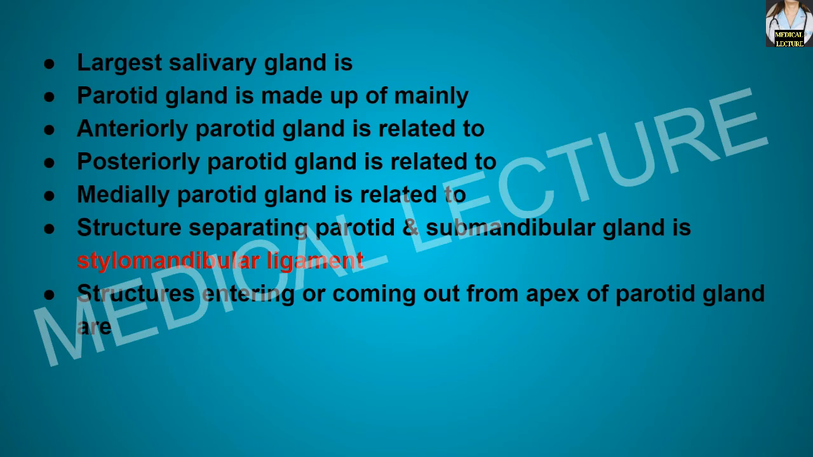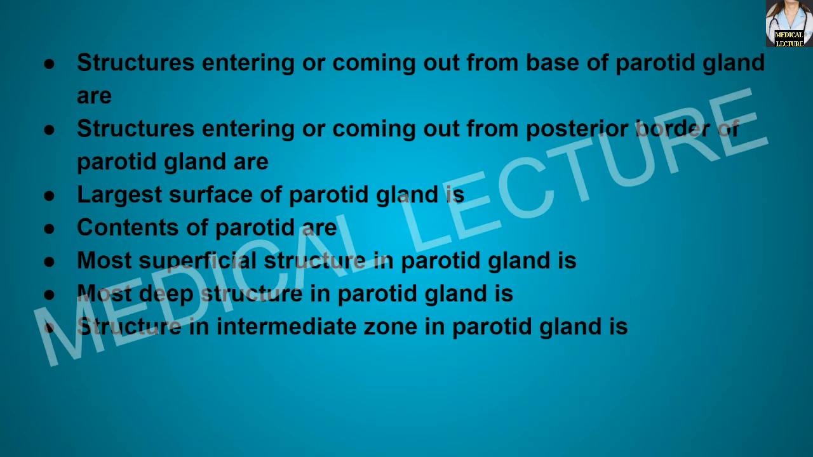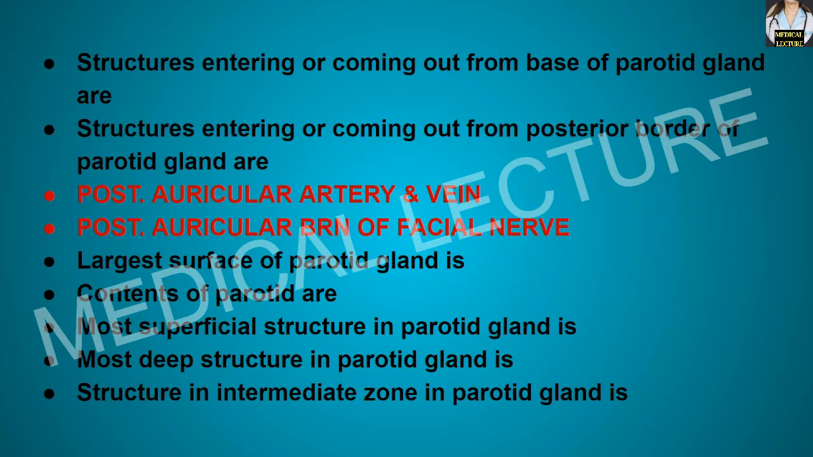Structures entering or coming out from the apex of the parotid gland are the anterior and posterior divisions of the retromandibular vein and the cervical branch of facial nerve. From the base of the parotid gland: superficial temporal artery and vein and the auriculotemporal nerve. From the posterior border: posterior auricular artery and vein and the posterior auricular branch of facial nerve.